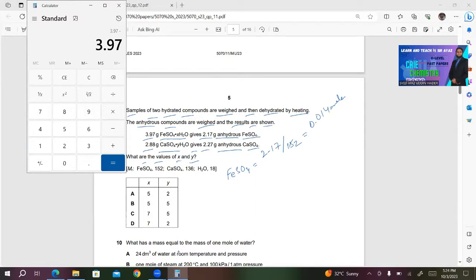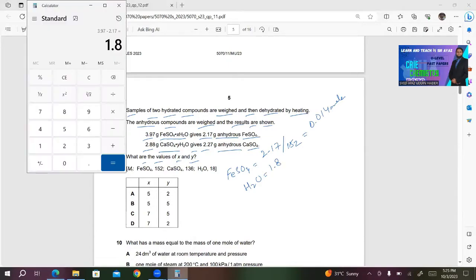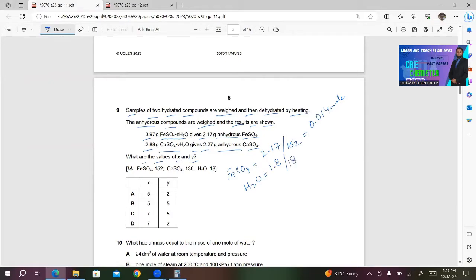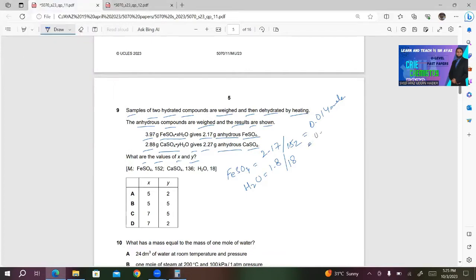3.97 minus 2.17. So this is the grams for water, 1.8. So you will divide it by 18, which is the MR of water. So 1.8 divided by 18 will get 0.1. So for FeSO4,